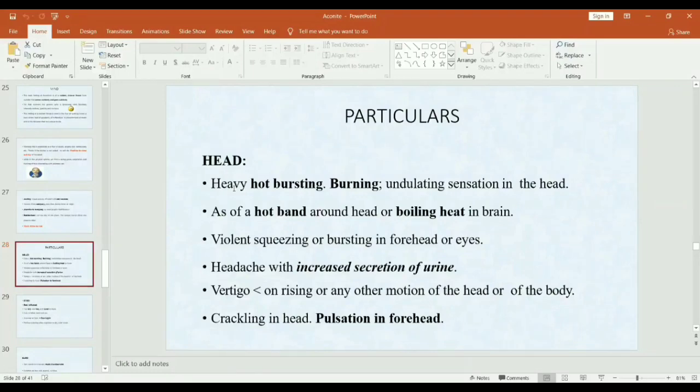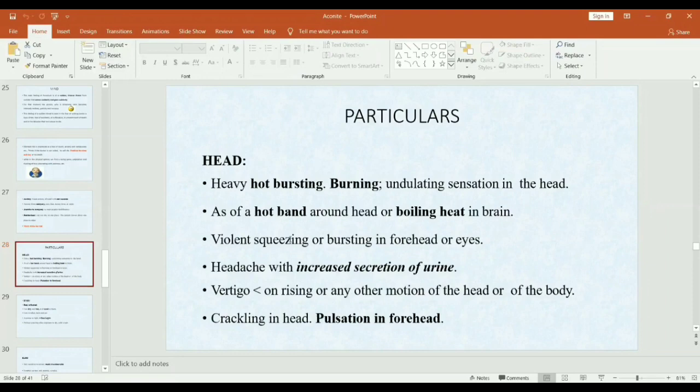They feel as if a hot band is tied around the head. And boiling heat in the brain. These words are only used for the intensity of pain, that is, the pain is like boiling heat present in the brain. Also a sensation of violent squeezing or bursting in the forehead or eyes.